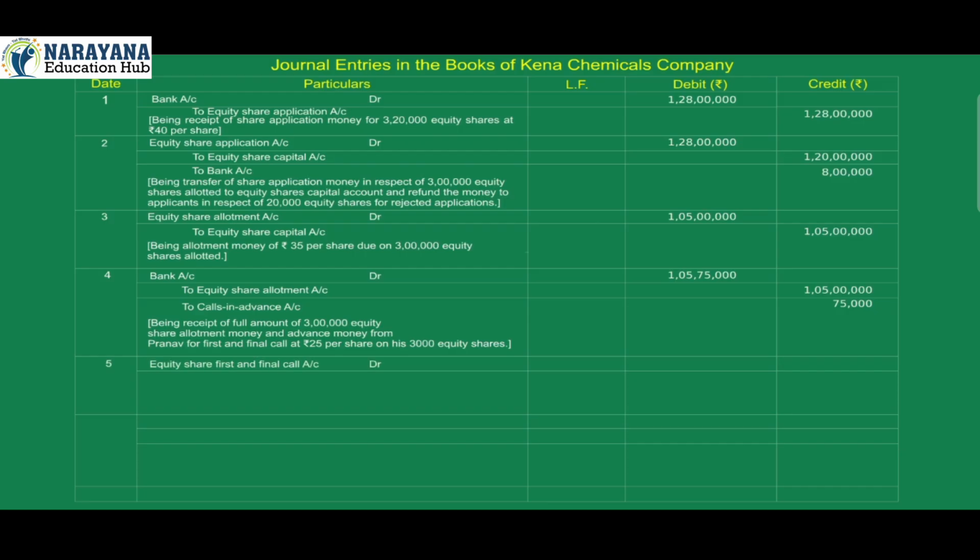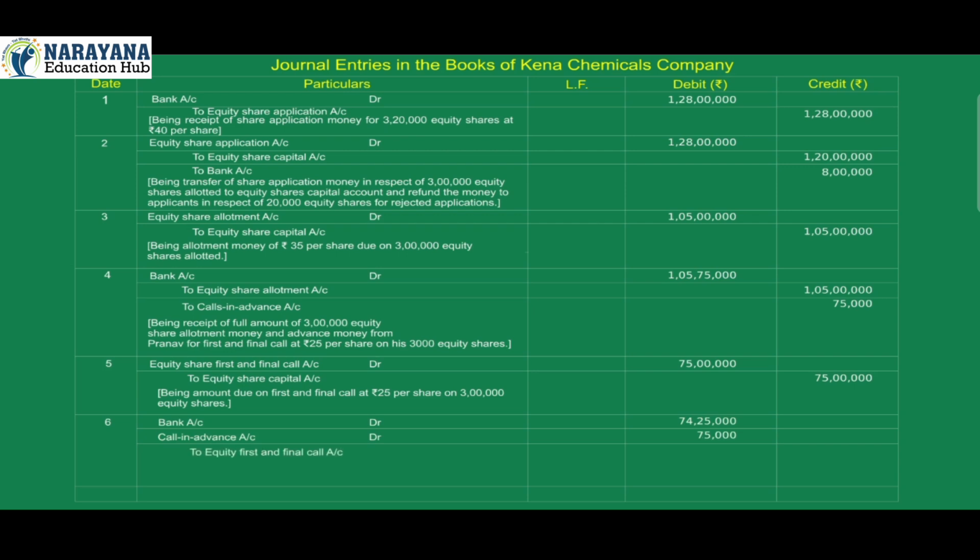5. Equity share first and final call account debit 75 lakh. To equity share capital account credit 75 lakh. Being amount due on first and final call at ₹25 per share on 3 lakh equity shares. 6. Bank account debit 74 lakh 25,000. Calls in advance account debit 75,000. To equity share first and final call account credit 75 lakh. Being received of amount called up on first and final call except the amount received in advance from Pranav. Total debit 6 crore 16 lakh 75,000. Credit 6 crore 16 lakh 75,000.